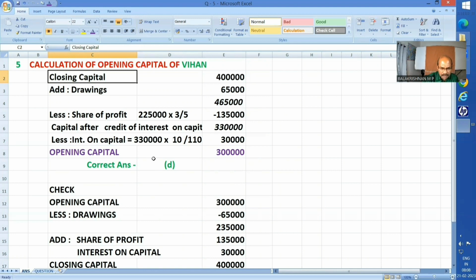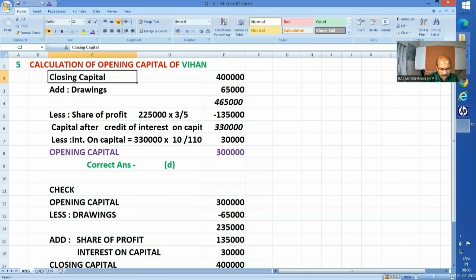So after giving such interest, his capital is 3,30,000. So let us base on that 3,30,000 and rate upon 110, it will be 30,000. So opening capital is 3 lakhs. The correct answer is D, 3 lakhs.